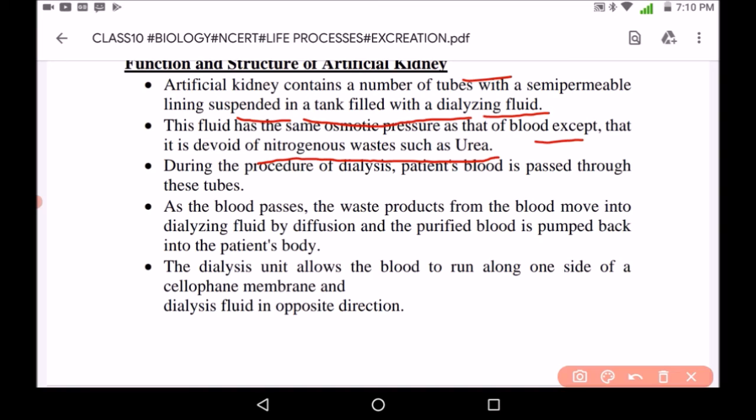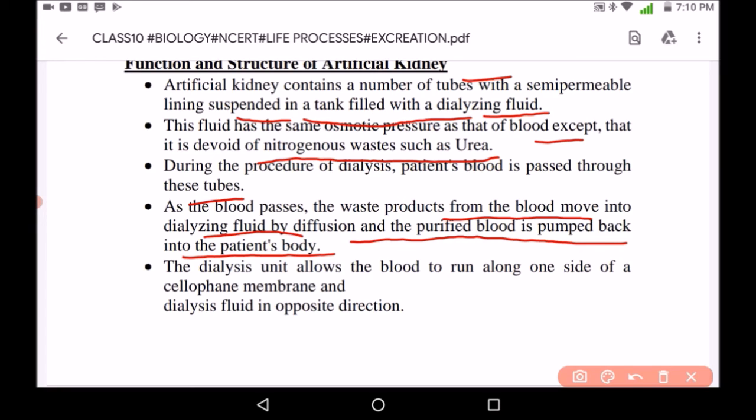During the process of dialysis, the patient's blood is passed through these tubes. Now, as the blood passes through these tubes, all the waste products from the body move into the dialyzing fluid by diffusion, and purified blood is pumped back into the patient's body. So all the waste products which are harming the body are removed with the dialyzing fluid with the help of diffusion, and the pure blood is pumped back into the body.